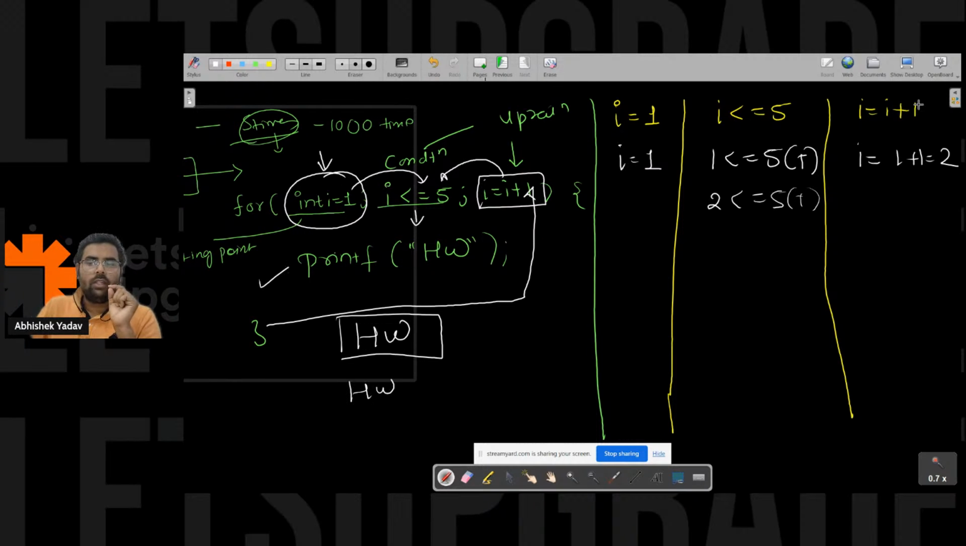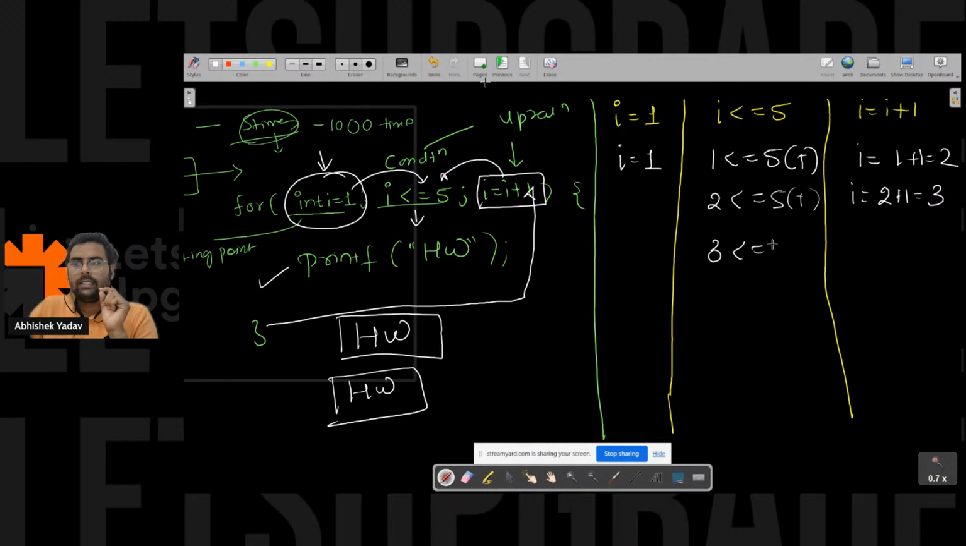You will print hello world on the output screen for the second time. And after that, you will move to the updation part, that is 2 plus 1 is equal to 3, right? And after executing the updation part, again you will jump to the condition part. Condition is what? 3 is less than equal to 5. That is, the value of I is 3 now.